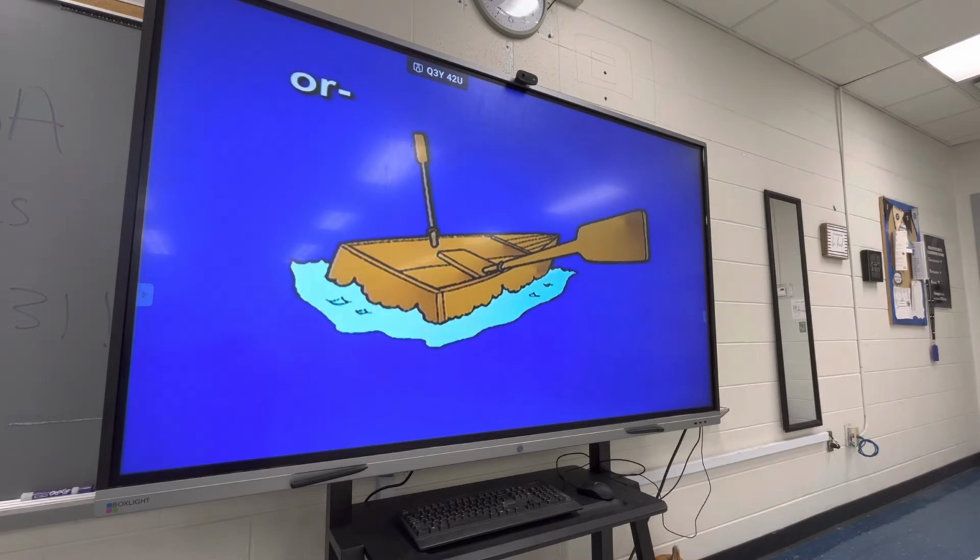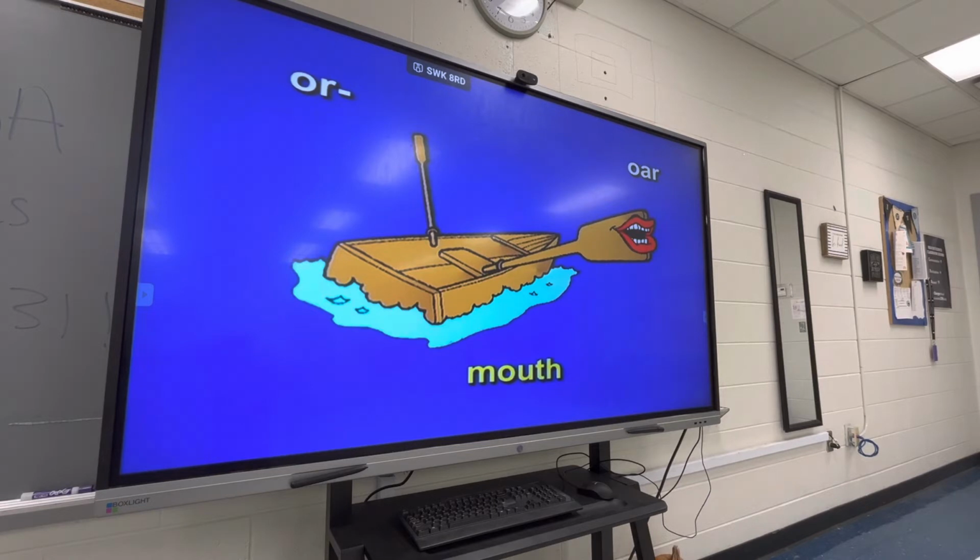Next, the element or. Or sounds like ore, the ore for a boat. Or. Or means mouth. So as you look at the ore, see a mouth on it. You would surely remember an ore like this. Or, mouth. 2 times. Or, mouth. Or, mouth.